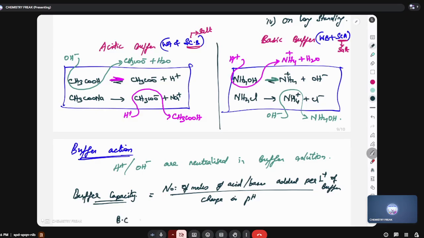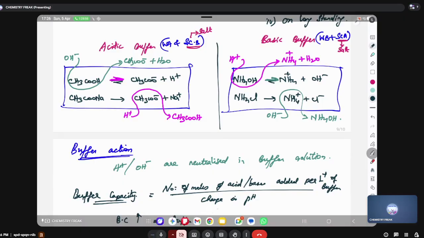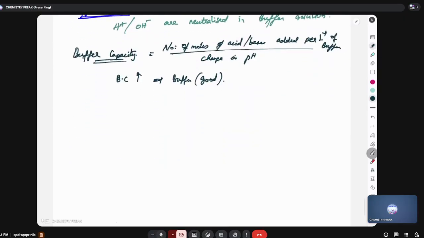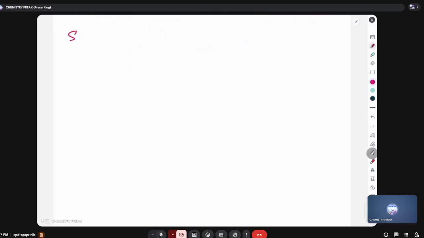If buffer capacity is more, that buffer can work better. It is a better buffer, a good buffer. So a buffer keeps the pH from changing. How? Added ions are neutralized. It is having a lot of ions in it, and by using those ions, the added ions are neutralized. Next, what are we going to see in this unit? Salt hydrolysis.